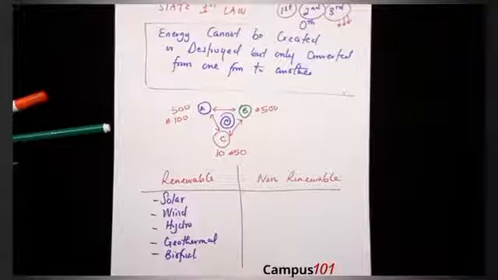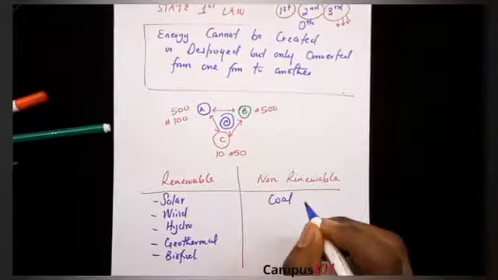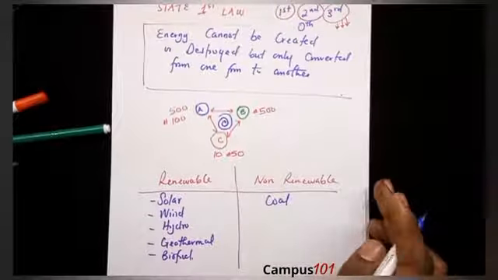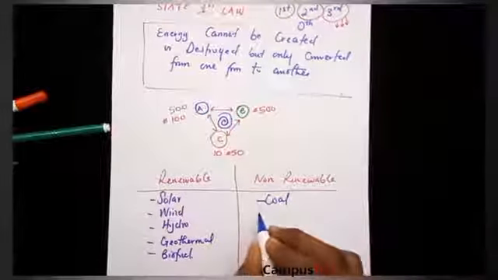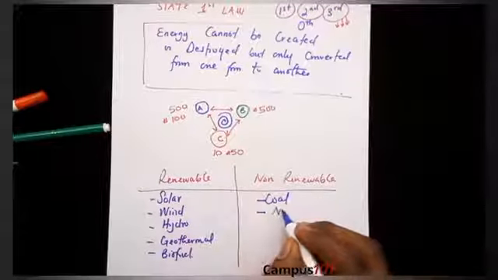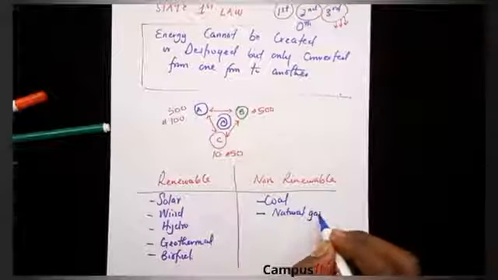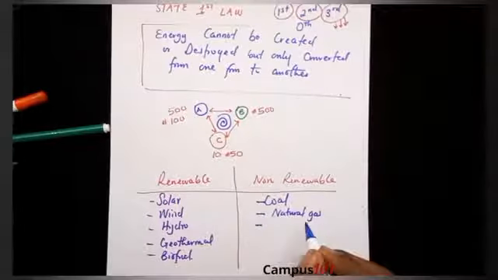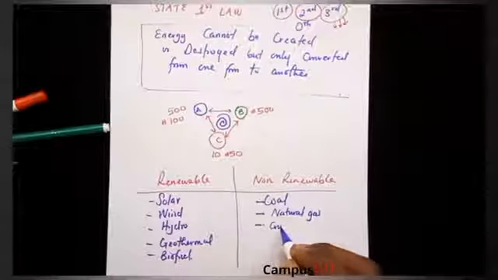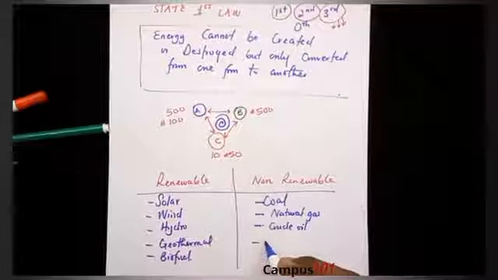Non-renewable energy, on the other hand, include things like coal. So coal, we have a fixed mass of coal. If we burn it all, it is done, and then we don't have coal anymore. Next, natural gas. Natural gas is non-renewable. When we burn it, it's gone. Next is crude oil. Crude oil is non-renewable. And then the last is nuclear.